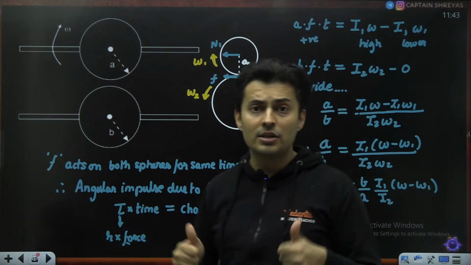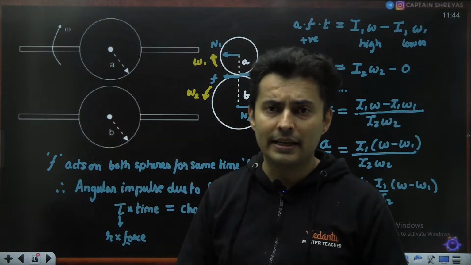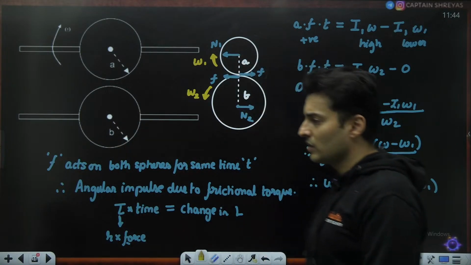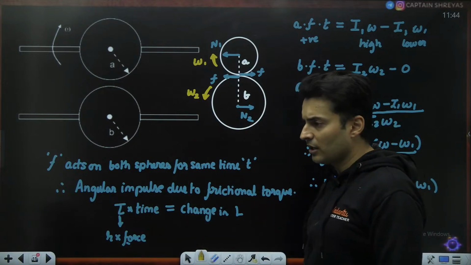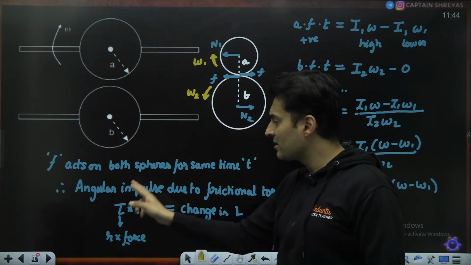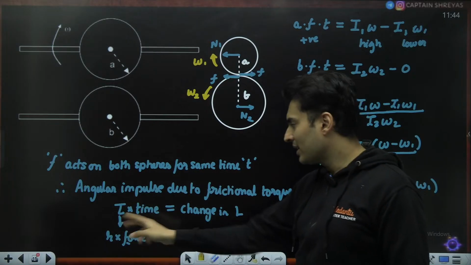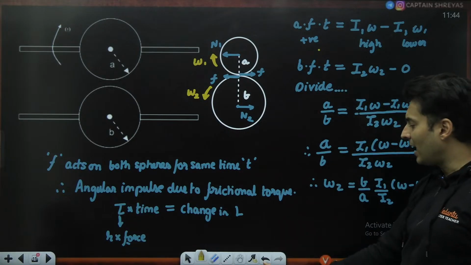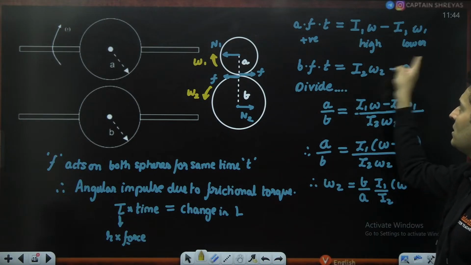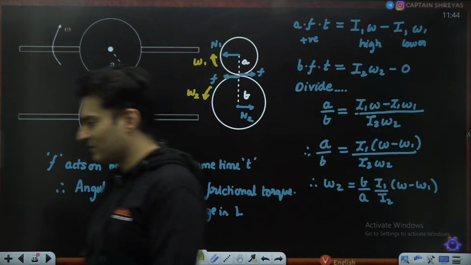The essential condition for conservation of angular momentum is that no torque should be there on the entire system, so that is also not conserved. So we went along with angular impulse being the change in angular momentum. Angular impulse means instead of force into time, we use torque into time, and torque is R into force. So R into force into time is angular impulse, which is the change in angular momentum. The moment you do that, everything falls into place.